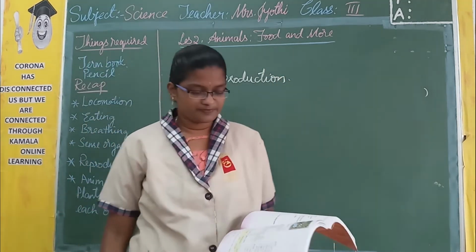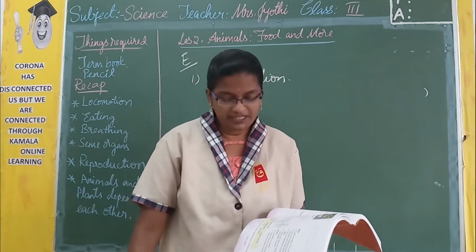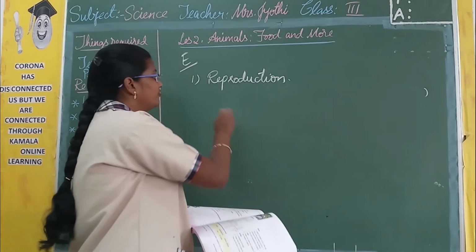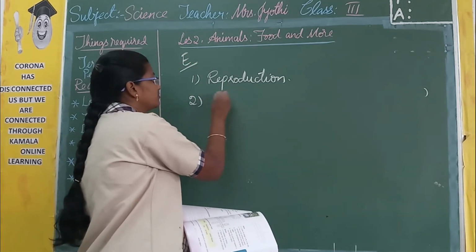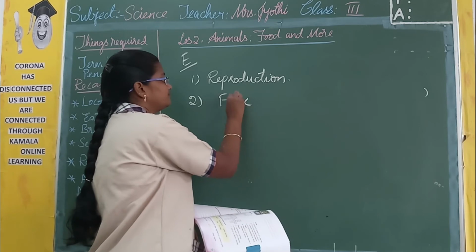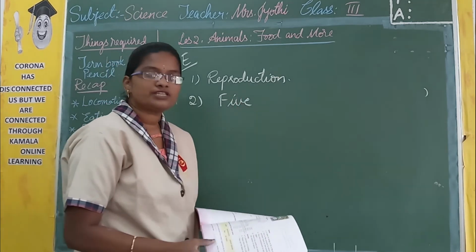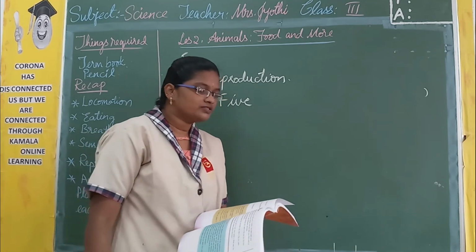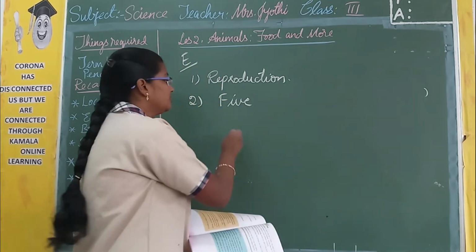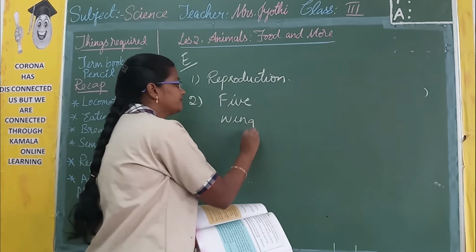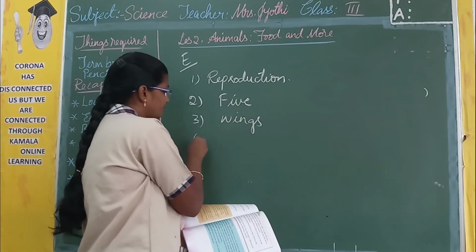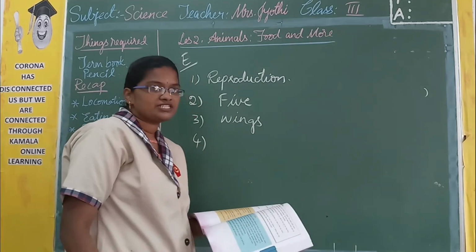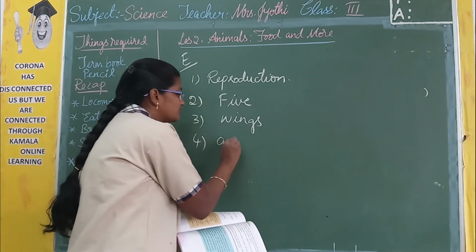This is A bit. Then human beings have dash sense organs. How many sense organs do we have? We have 5. Then insects and birds use their dash to fly. They use their wings to fly. Then grasshopper breathe through dash. They breathe through air holes.